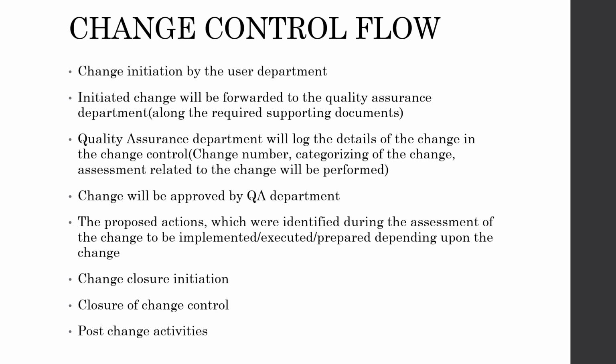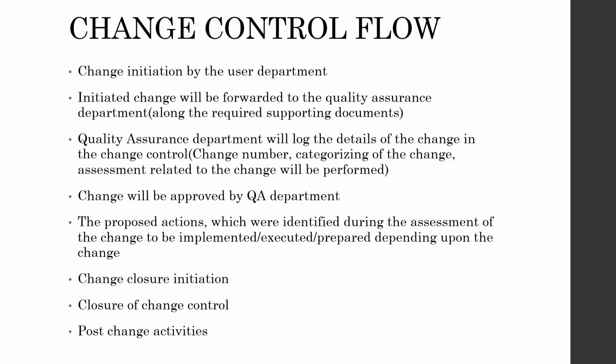So the quality assurance department will log the details of the changes in the change control log. For example, they would assign the change control number and they would categorize the change, whether it is major or minor, based upon the type of the change, based upon how it is impacting the quality and yield of the product as well.